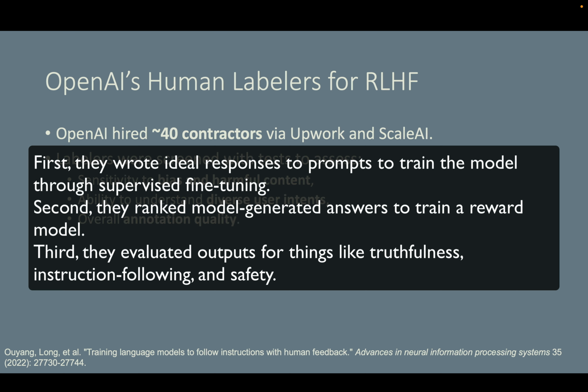First, they wrote ideal responses to prompts to fine-tune the model through SFT, which is step 2, Supervised Fine-Tuning. Second, they ranked model-generated answers to train a reward model. This is in step 3. And third, they evaluated outputs for things like truthfulness, instruction following, and safety.